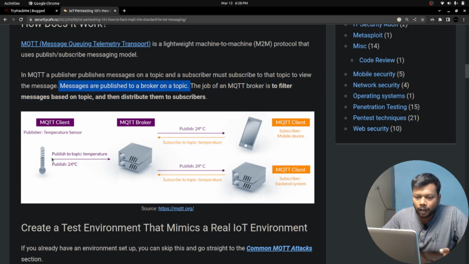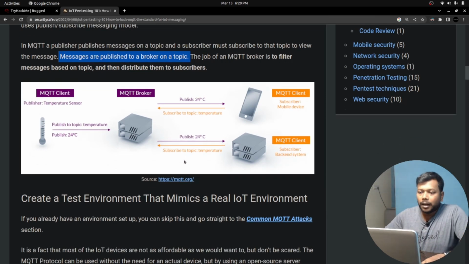Well, look at this one. Here this sensor is publishing to the topic temperature. The temperature data is 24 degrees Celsius. So it publishes temperature data. So when this client wants to collect the IoT data, it has to send a subscribe request to the specific topic, temperature. Then it will be able to obtain this exact data that is given under this temperature topic for this instance. Well, that is how this protocol functions.